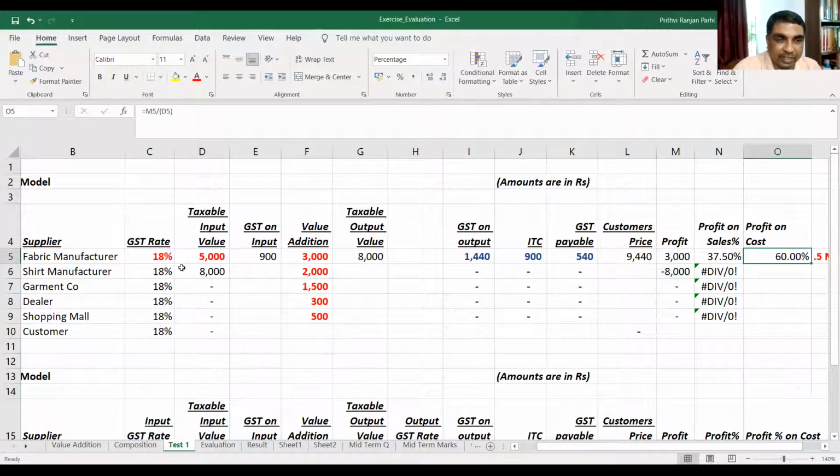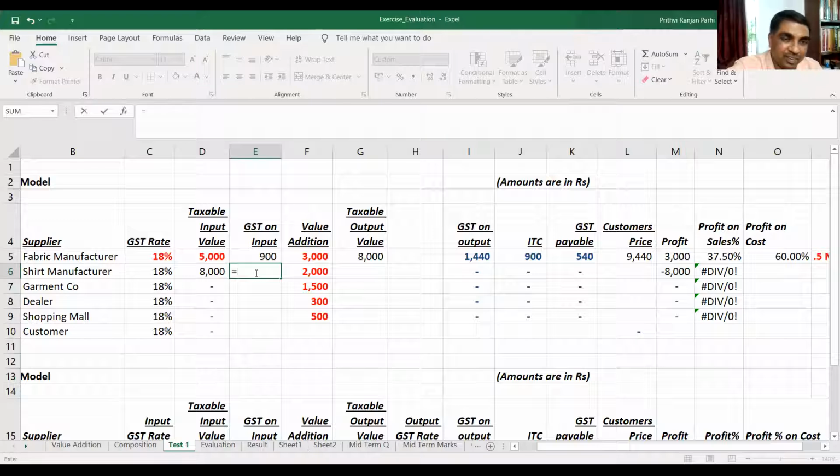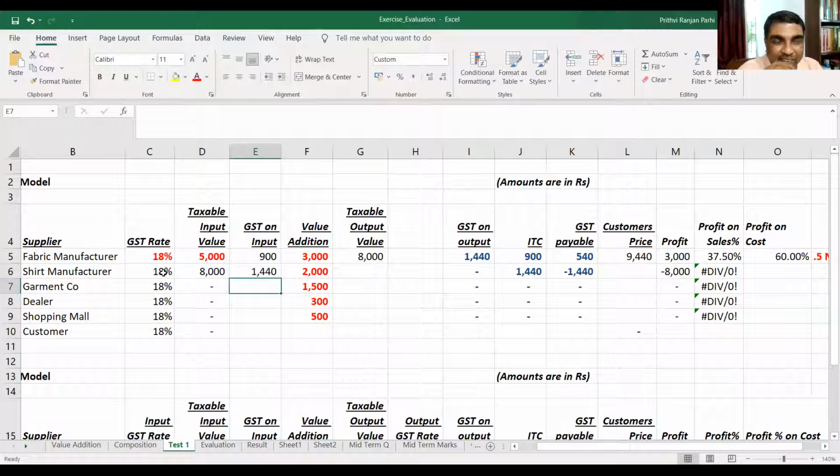Now you see, second step for 8,000. All of you please watch it carefully. You have to do a model on similar lines with a little more complexity. Now, the shirt manufacturer: how much GST will he be paying? 8,000 into 18%, is it not? So 1,440, the same amount the fabric manufacturer is charging.